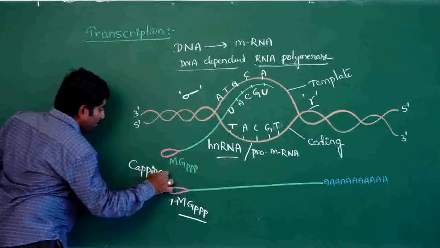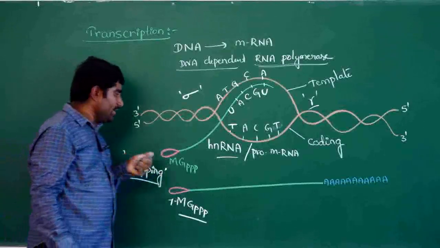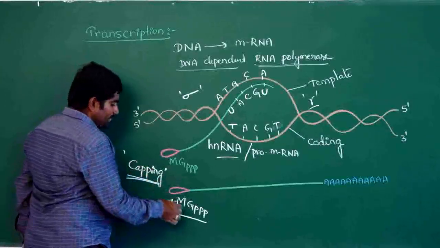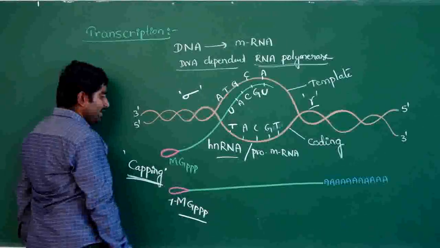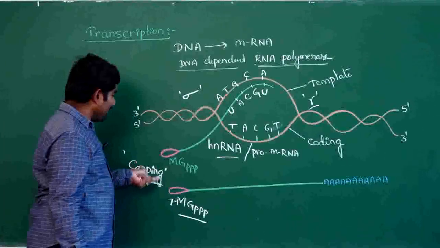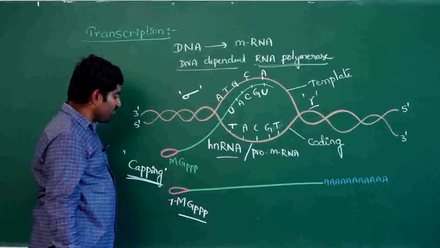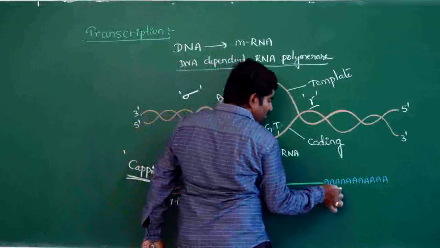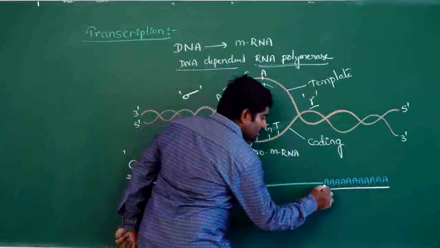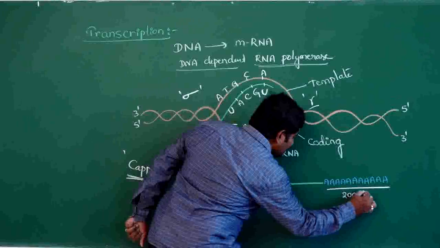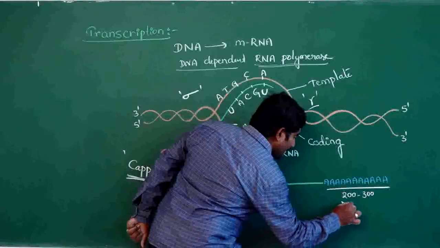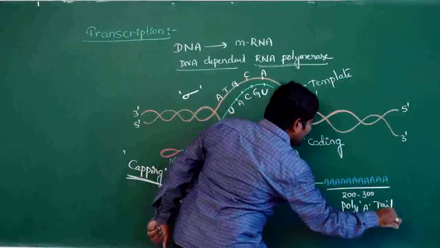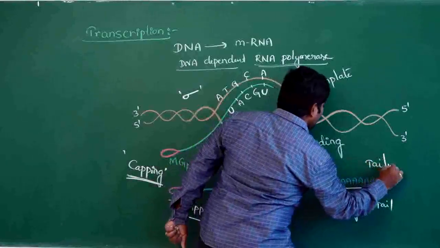After that, 200 to 300 adenines are added as a tail, which is called the poly-A tail. This process is called tailing.